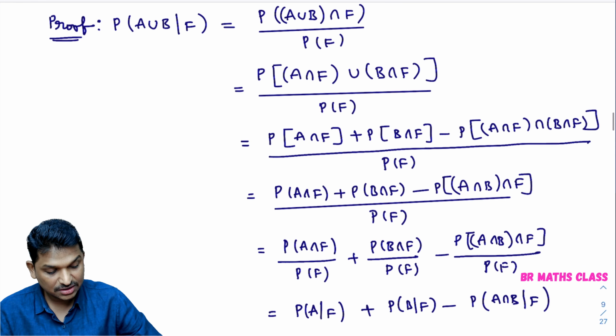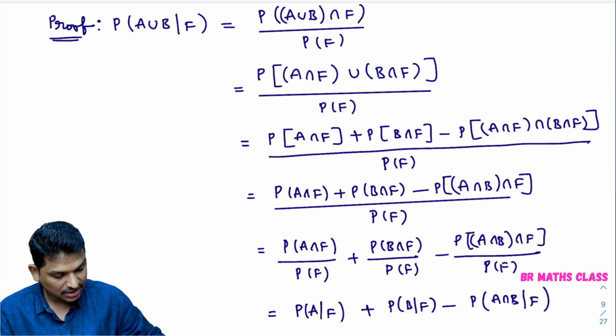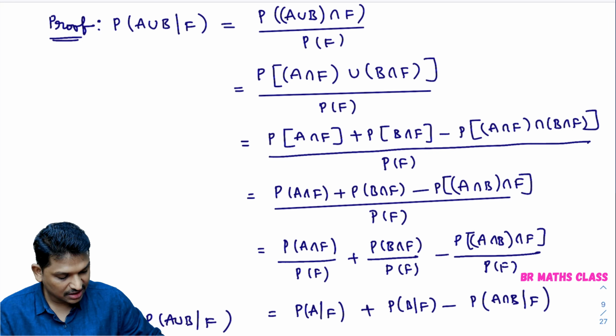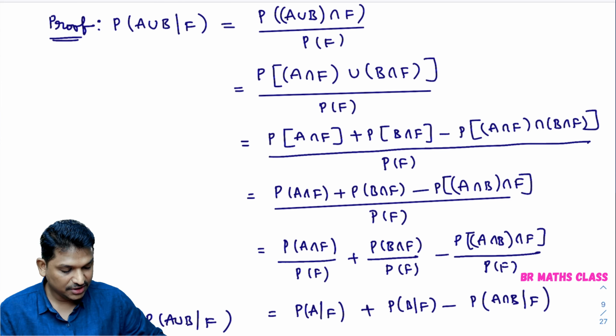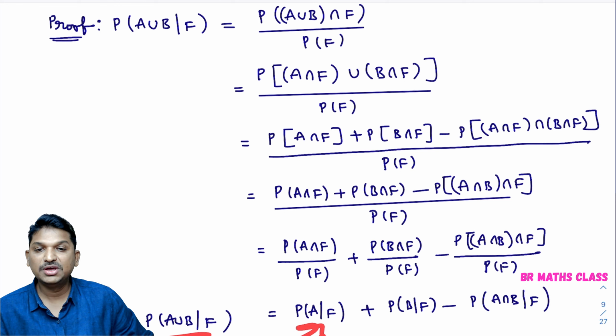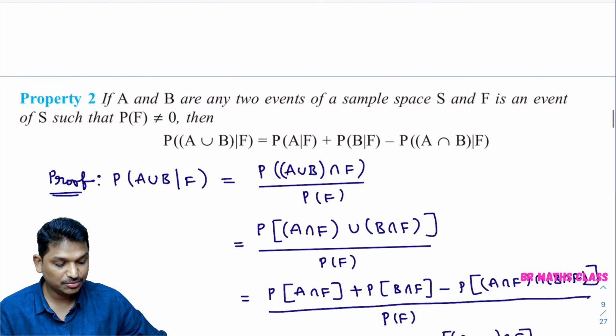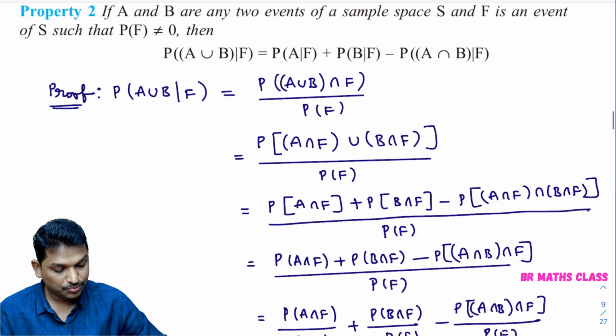Right, the left hand side part, what is there? Probability of A union B by F is there. Probability of A union B by F equals probability of A by F plus probability of B by F minus probability of A intersection B by F. Hence, we proved this result.